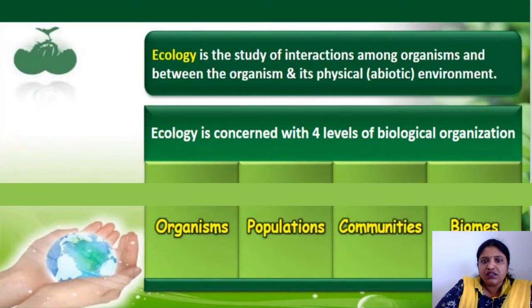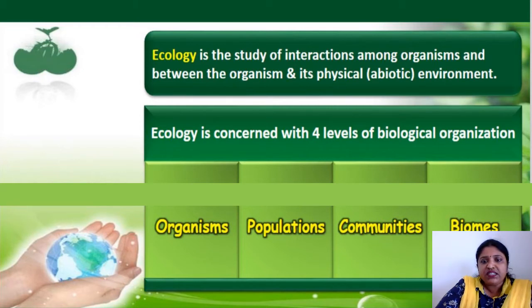Coming to ecology, what is ecology? Ecology is the study of interaction among organisms, and between organisms and their physical environment. It means wherever we are living, the surroundings, that place or habitat where we are adapted and surviving, that environment is what we call ecology. So it is the interaction between an organism and its environment that we call ecology.